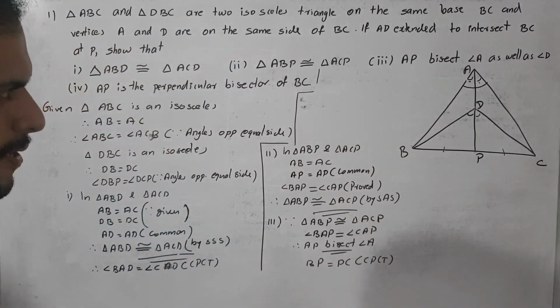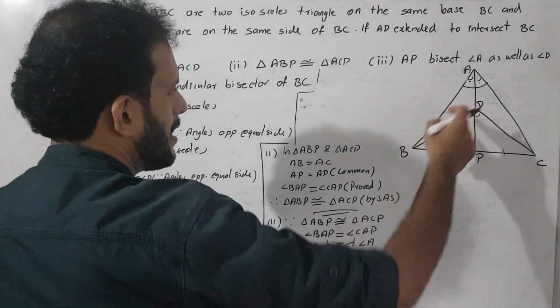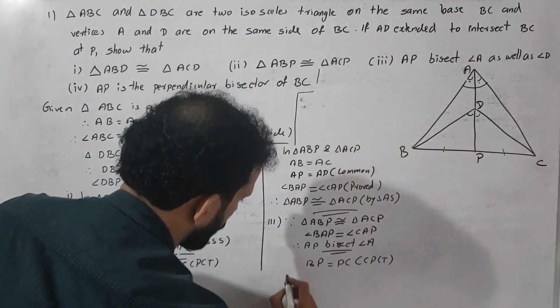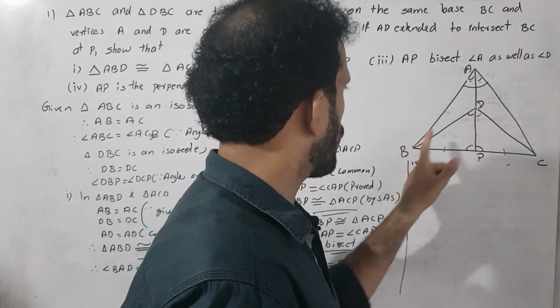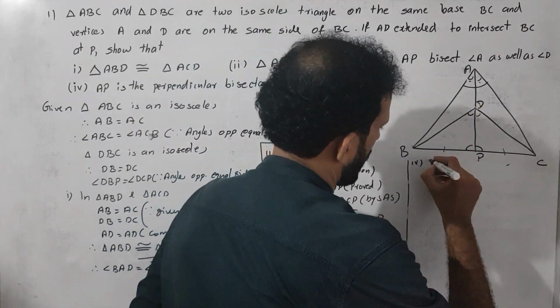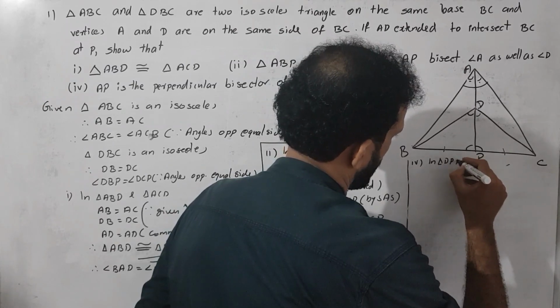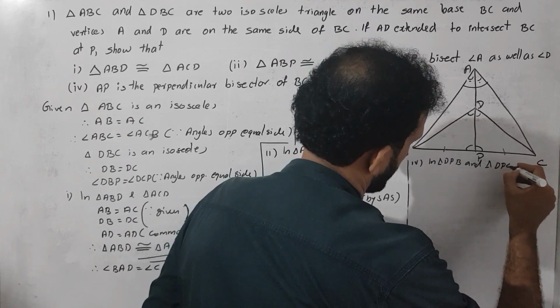CPCT. So next we choose triangle DBP and triangle DCP. Okay, the next, triangle DPB is congruent to triangle DPC. So we choose triangle DPB and triangle DPC.